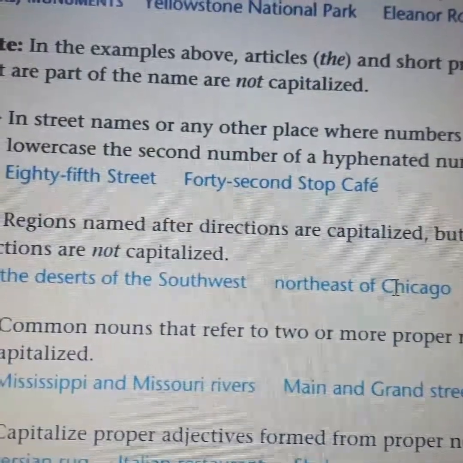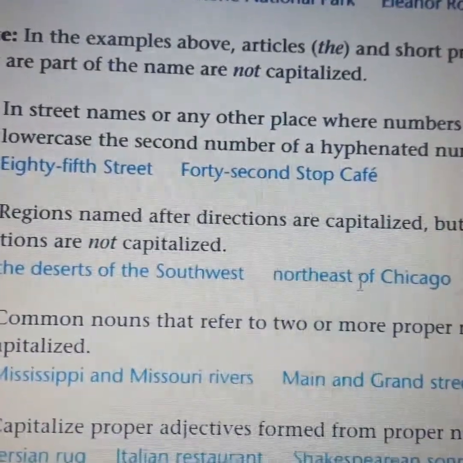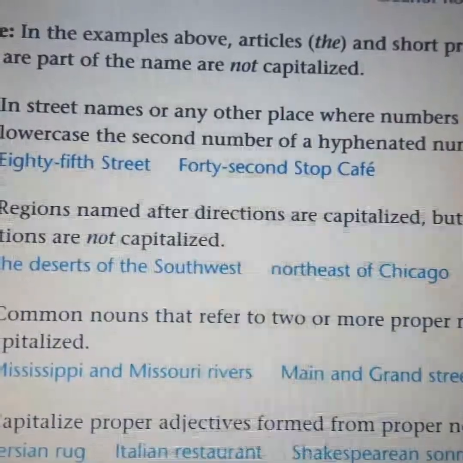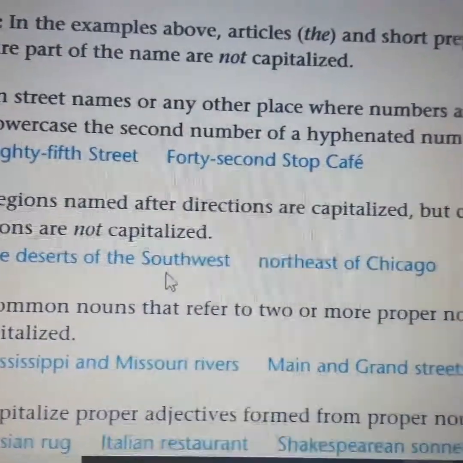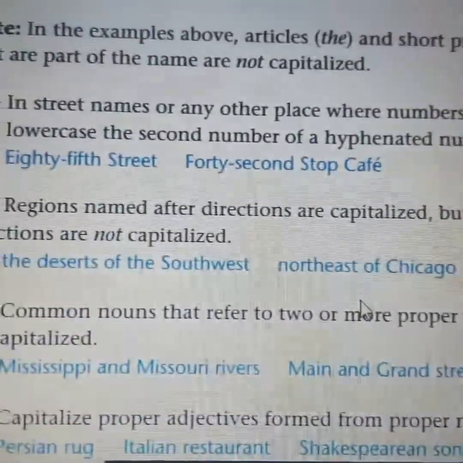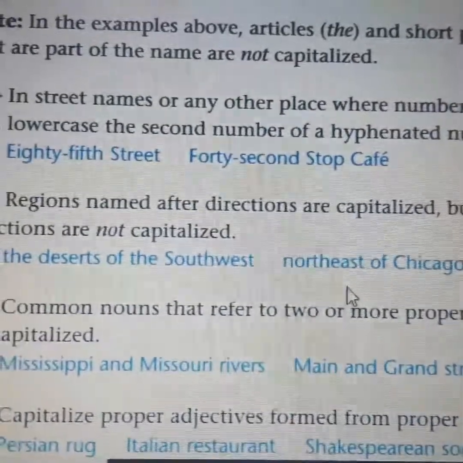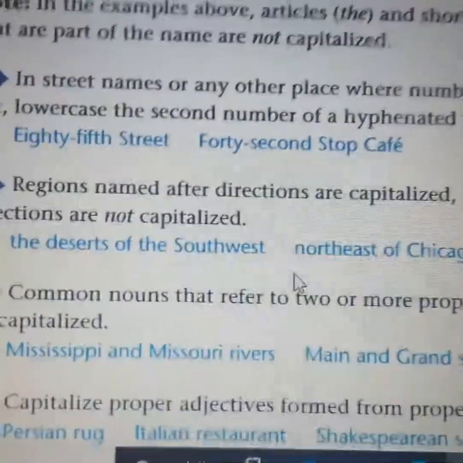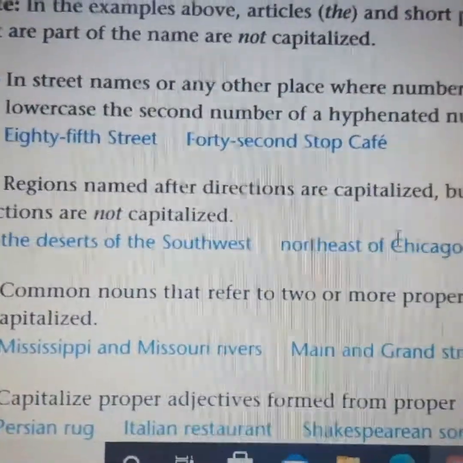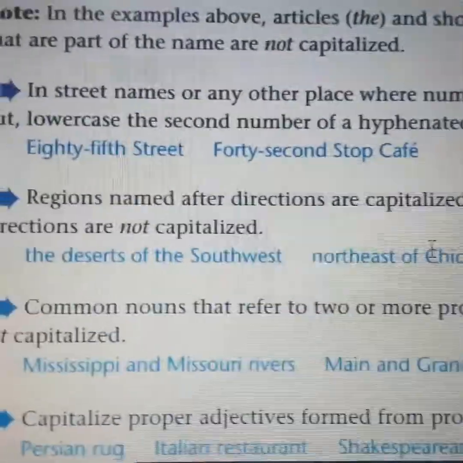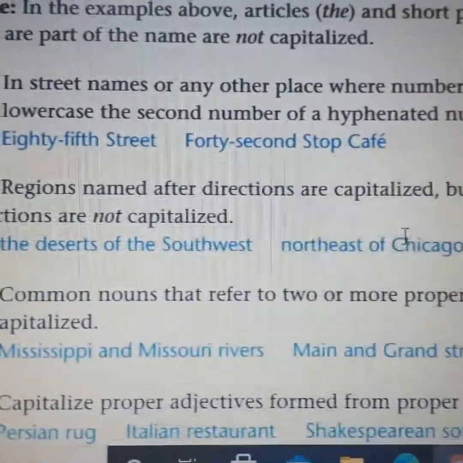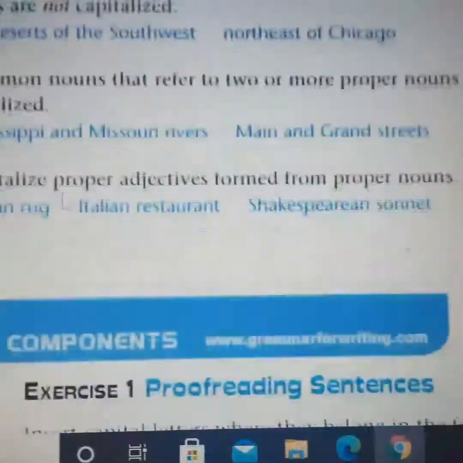Here we have Chicago. This is capitalized because it's a proper noun, but again, compass directions are not capitalized. When you want to give a direction like north or east, you do not have to use a capital letter, but just the name of the place or the town or wherever.